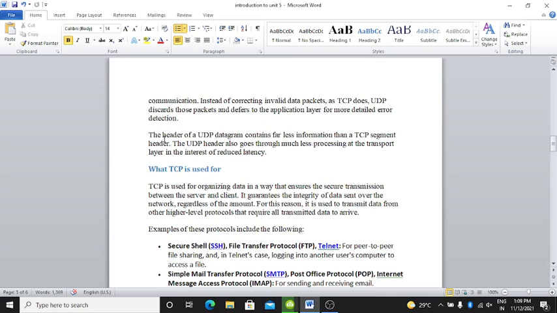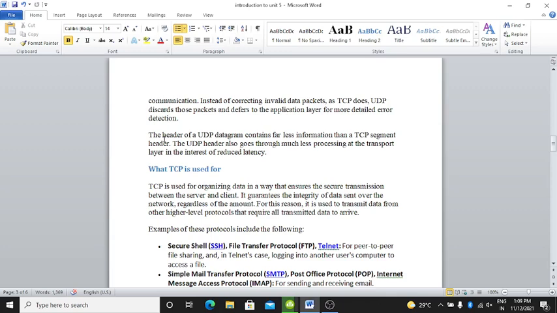Clear? Here, what is TCP used for? TCP is used for organizing data in a way that ensures secure transmission between the server and client.